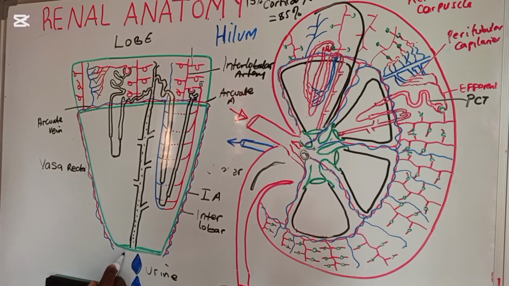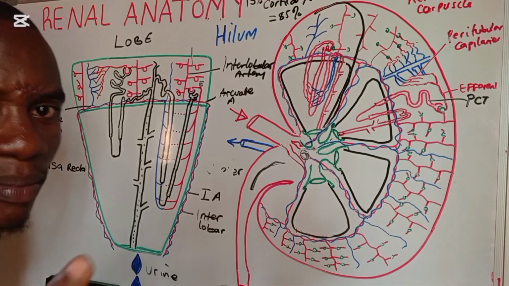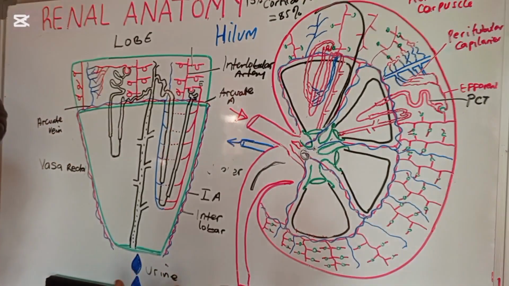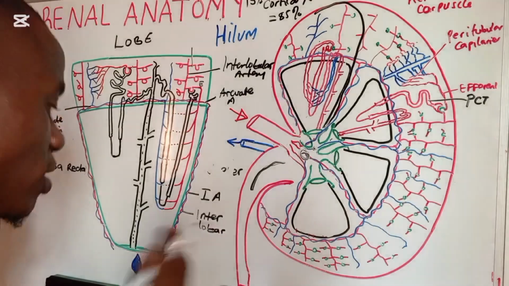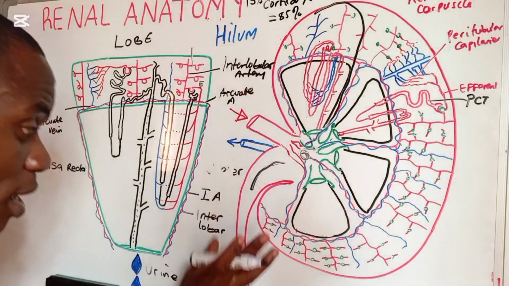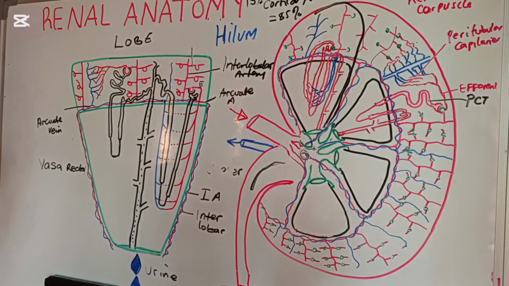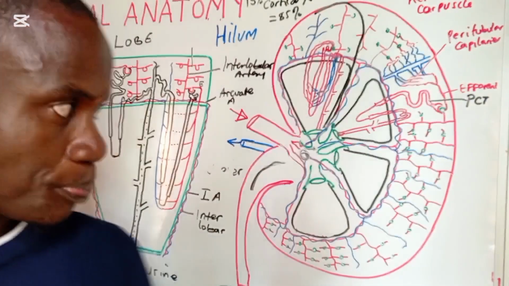Okay, the renal papilla. Now, from the renal papilla, if you remember very well, the urine goes into what we call the minor calyx. From the minor calyx, we're going to be having a union of different minor calyxes, making what we call the major calyx. And of course, the major calyces are going to pour into what we call the renal pelvis. And of course, the renal pelvis will now drain the urine through what we call the ureter, which exits at what we call the hilum.